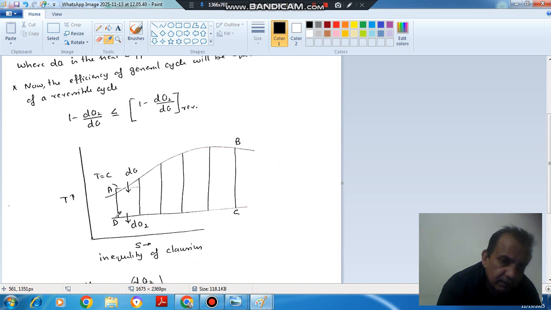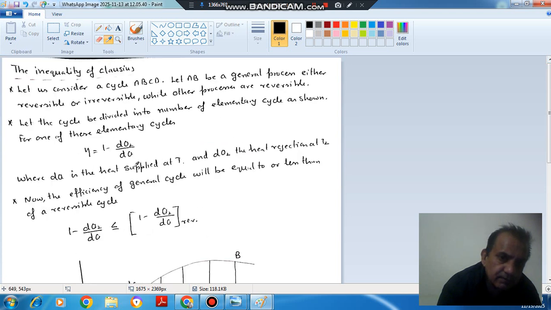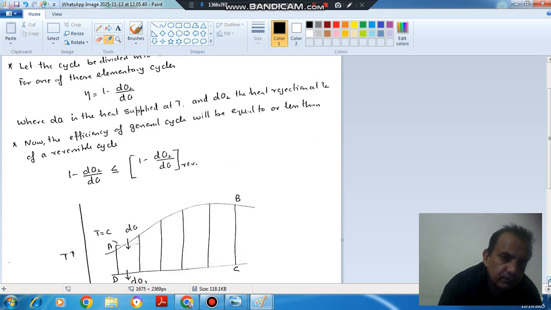And if we consider this whole as a cycle, then this is your heat transfer, and these are adiabatic processes, and this is your heat rejection. This is heat addition, this is heat rejection, and this is taking place at temperature T2, and here this is taking place at temperature T. So then the efficiency of this cycle is 1 minus dQ2 by dQ, where dQ2 is your heat rejection, dQ is your heat supply. Heat is supplied at temperature T and rejected at temperature T2. So this is the efficiency of the cycle, 1 minus dQ2 by dQ.